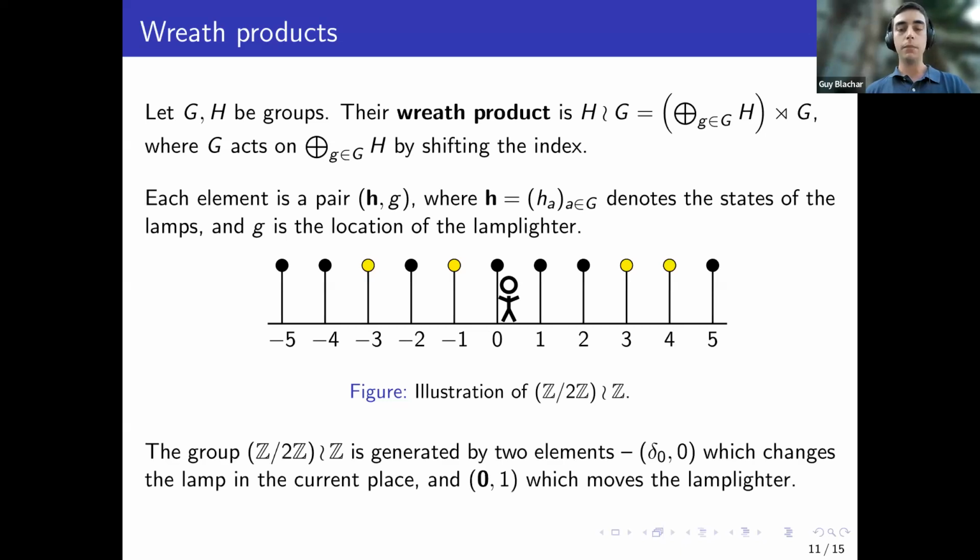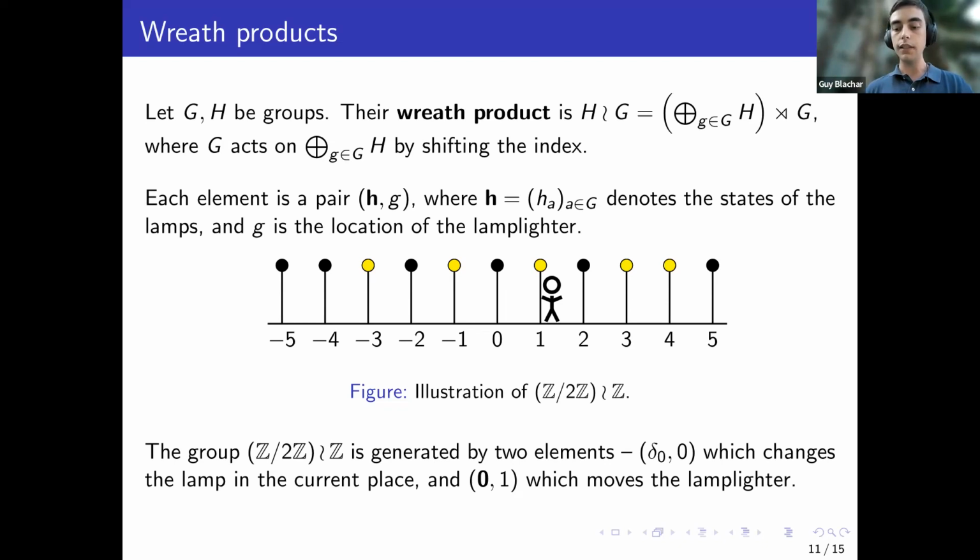Now, this group is generated by 2 elements. The action of G is making the lamplighter walk. And then the lamplighter can also change the lamp at the position that it's currently at. So these are the 2 actions: it can either walk or change the lamps. This is a finitely generated group, and it is an example of a group of exponential growth which is amenable. It also has several other interesting properties of its random walk that we studied, but we will not delve into this.